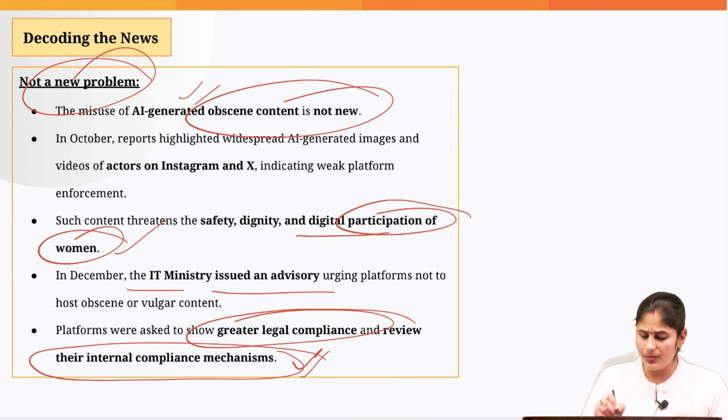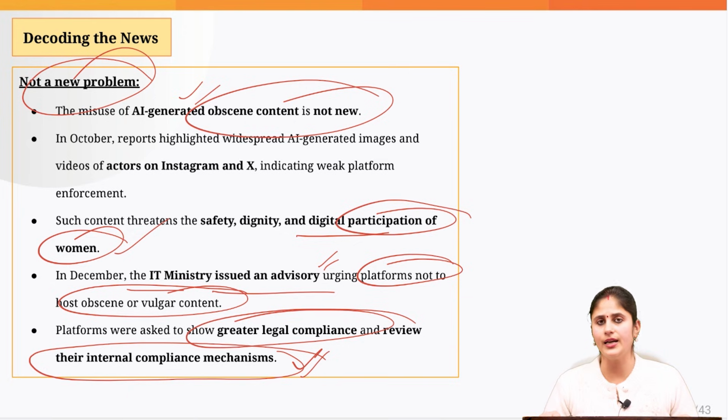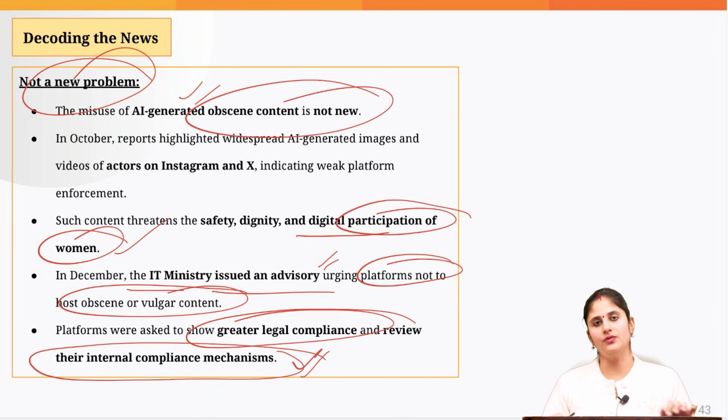And the Indian Ministry has also issued an advisory urging all such platforms not to host obscene or vulgar content. It is the right time that we make sure that all the developers and the companies move in the direction of transparent and unbiased data sets, and they follow responsible and ethical AI. That's all with respect to this particular topic. Let's move on to the next one.